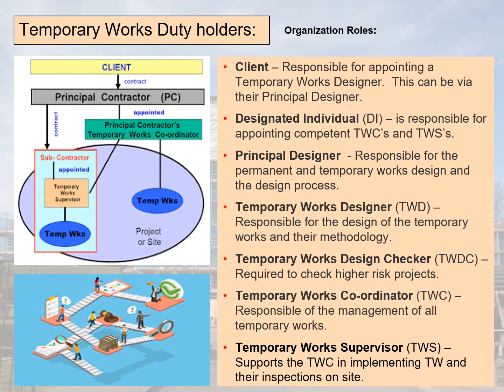Within temporary works there's a number of stakeholders and duty holders who play key roles within the project. Within BS 5975 there's a number of key roles which are identified and explained, who are critical to implementing temporary works within a project. This starts with a designated individual who is at the top of the responsibility for all temporary works within the project. They designate the individual roles below them and make sure that they are current and competent in their role. They prepare and manage the procedures and policies for the temporary works within the project.